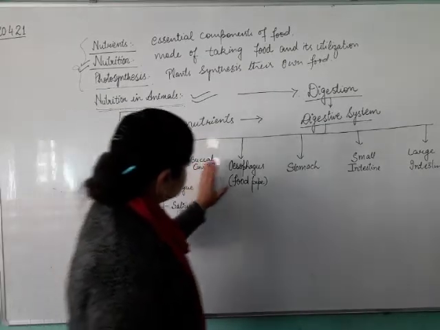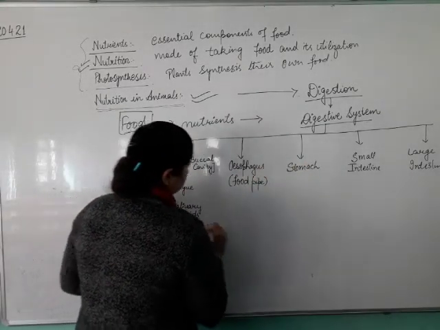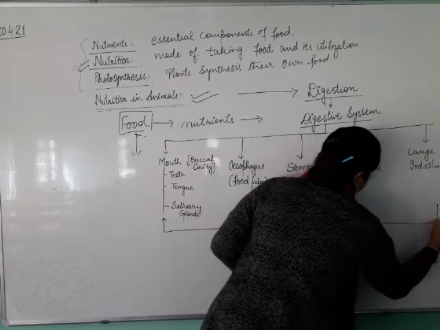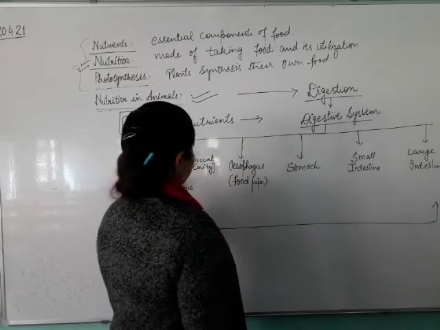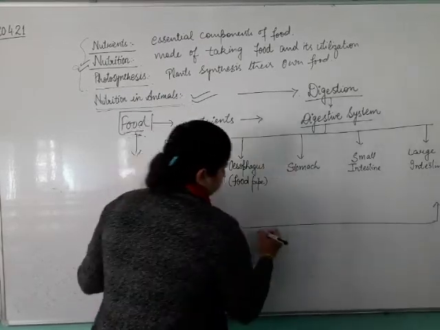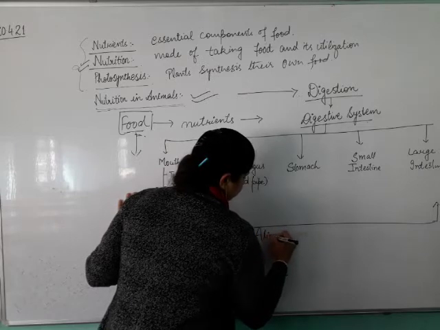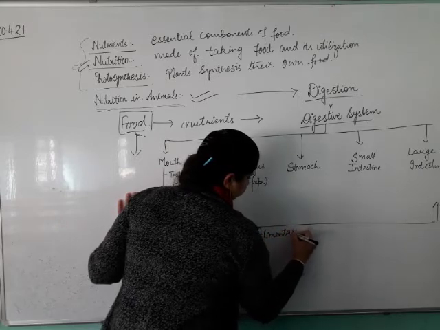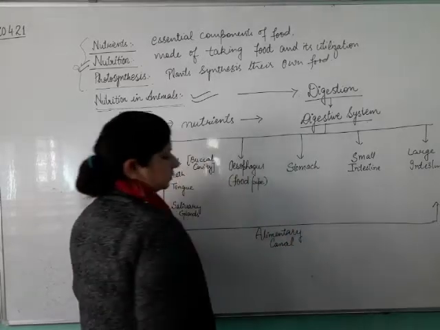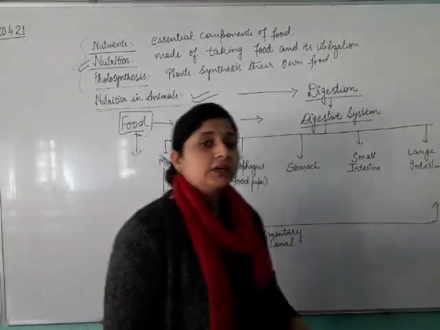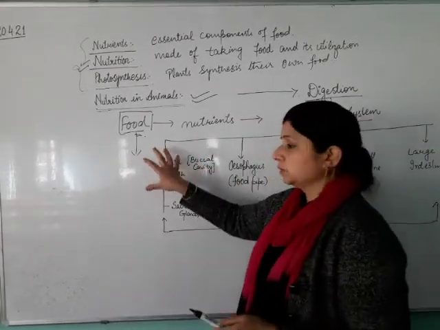From the mouth to the intestine, either small or large, this whole part is known as the alimentary canal.